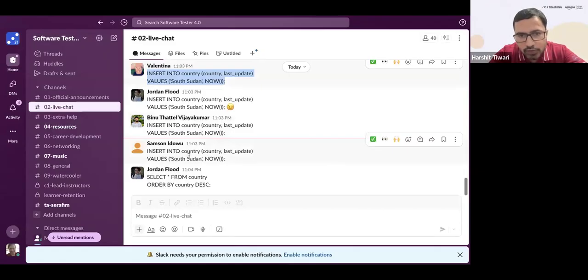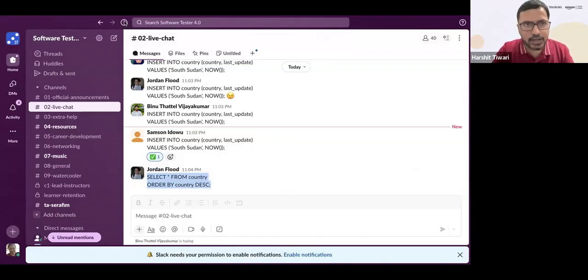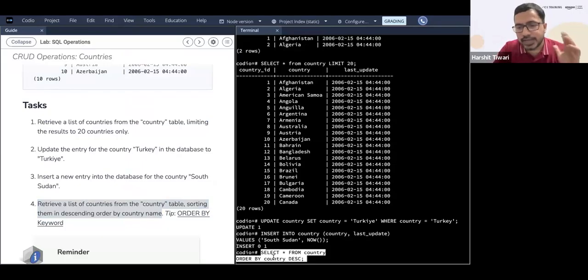Samson says insert into country. Okay, Samson, that is correct for the previous one. Jordan says select star from country, order by country DESC. Wonderful, Jordan. It appears you already know SQL. That is correct. So the query here is select star from country and order by.